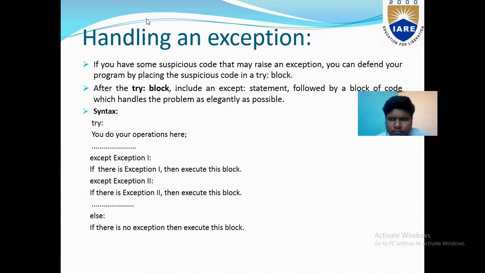Syntax: we can use the try block. We need to do our operation here. Except exception 1: if there is exception 1, then execute this block. Except exception 2: if there is exception 2, then execute this block. Else, if there are no exceptions, then execute this block.